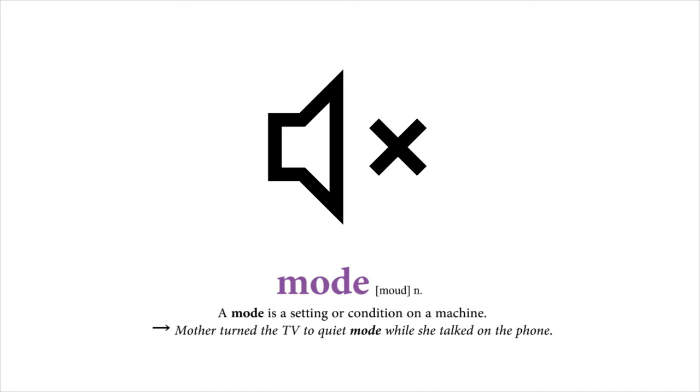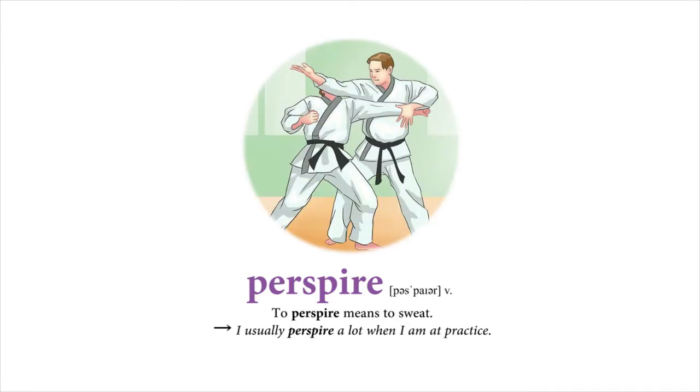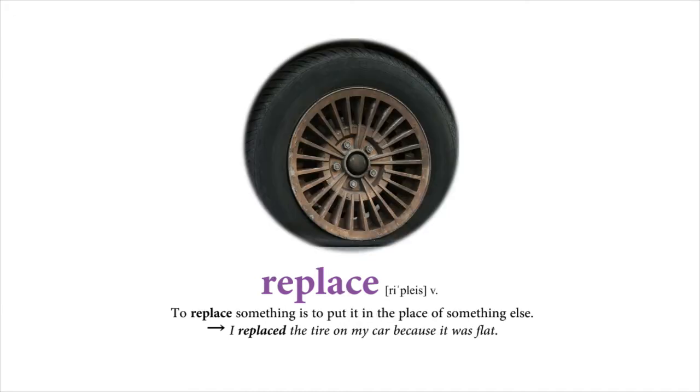Mode. A mode is a setting or condition on a machine. Mother turned the TV to quiet mode while she talked on the phone. Perspire. To perspire means to sweat. I usually perspire a lot when I'm at practice. Replace. To replace something is to put it in the place of something else. I replaced the tire on my car because it was flat.